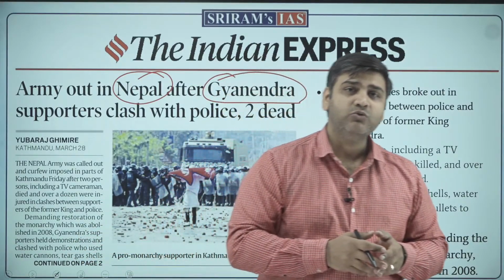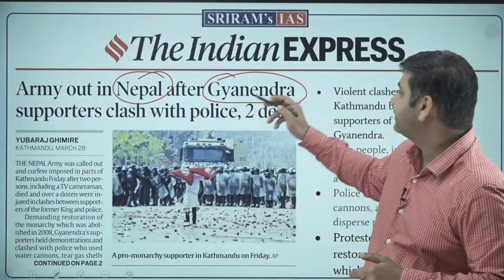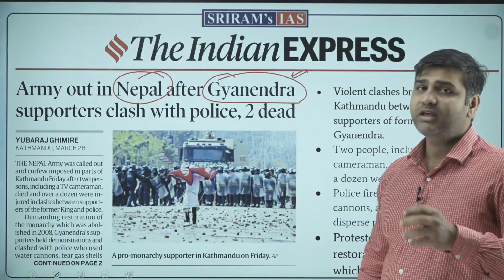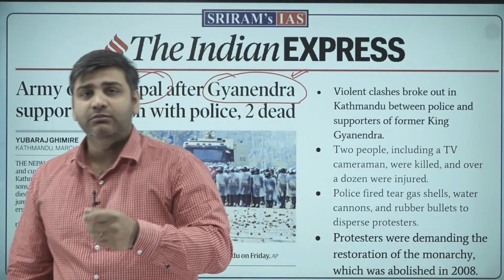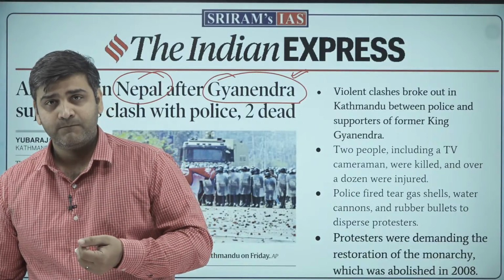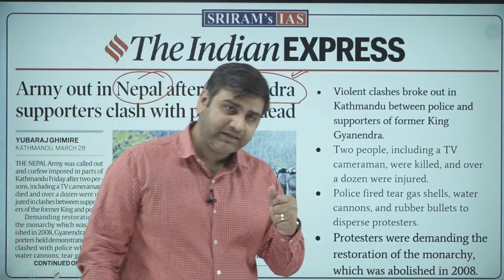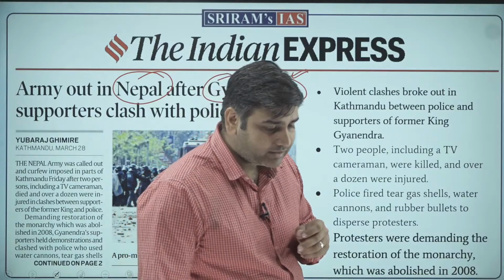But people want to go back to monarchy all over again. Some of them are even inclined towards constitutional monarchy again. Now, why this situation is happening in Nepal is important for us to understand.